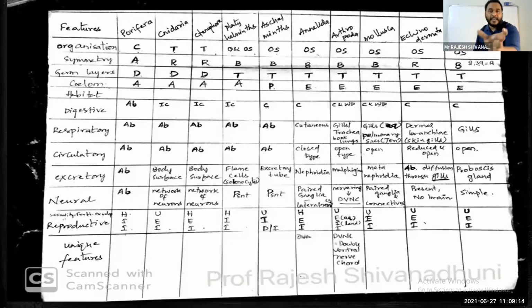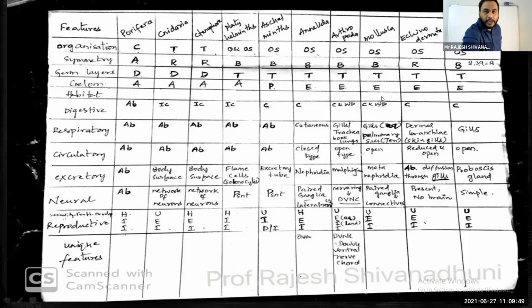For that, I made a shortcut. First, observe this. For Porifera, I'm telling you HII. H stands for hermaphrodite, the I stands for internal fertilization, and the third letter I stands for indirect development. So hermaphrodite, internal fertilization and indirect development. Like that, you should be in a position to make flowcharts on your own. We are there to guide you, definitely, but you should stand on your own while making these kinds of things.